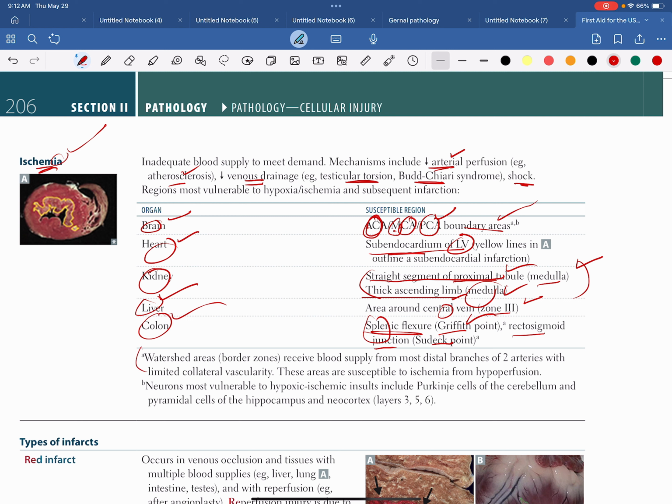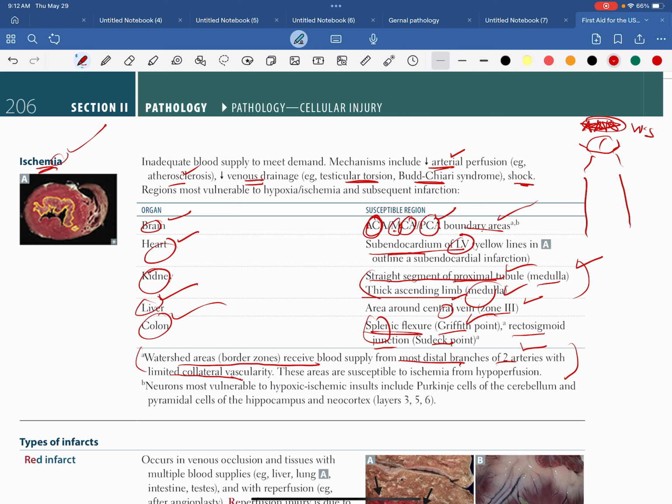Then this is the definition of watershed area, which I already explained. Watershed areas receive blood supply from the most distal branches of two arteries, with limited collateral vascularity. So what is a watershed area? These are the areas which receive blood supply from the distal branches of two arteries. Let's suppose these are the two arteries, and they give these distal branches. These distal branches feed this area, the star area, and this star area is called the watershed area.